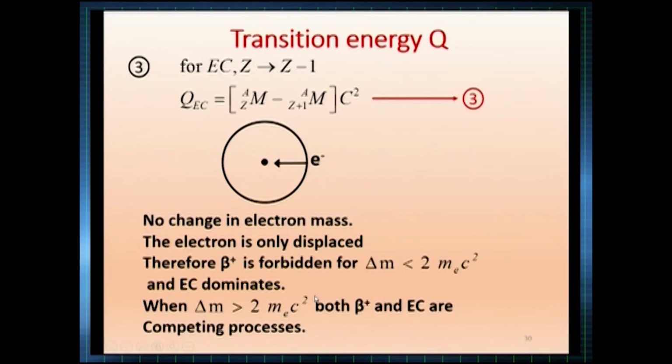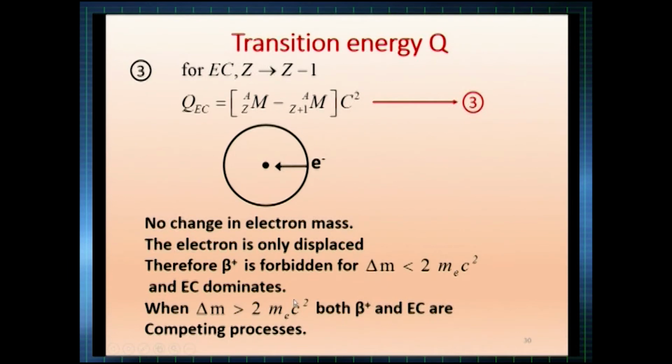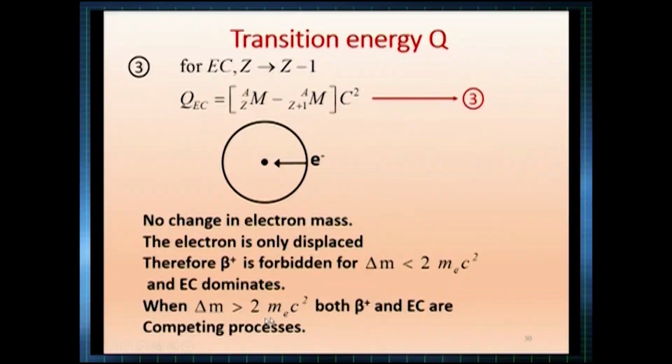As a summary, if the energy is less than about 1 MeV, only electron capture is possible. You can calculate and see the actual value. If it is greater than 1 MeV, then electron capture and beta plus are both possible. You can calculate this as a problem, it will be 1.02 MeV. From the Clark's table you can take the mass of the electron, calculate in joules, and then convert it to MeV.